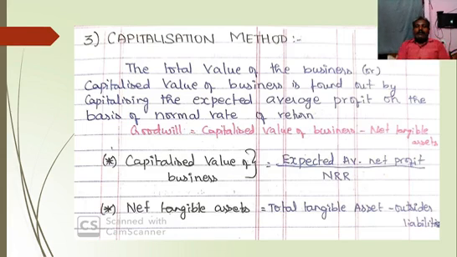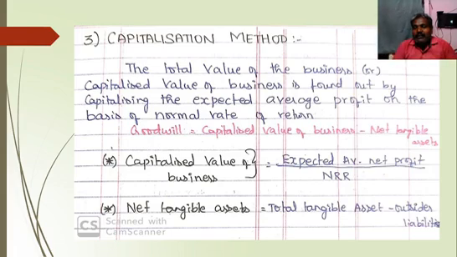Now the final method of valuation of goodwill, the capitalization method. How to calculate valuation of goodwill in this method? The total value of the business, or capitalized value of business, is found out by capitalizing the expected average profit on the basis of normal rate of return. What is the formula for calculation of goodwill?